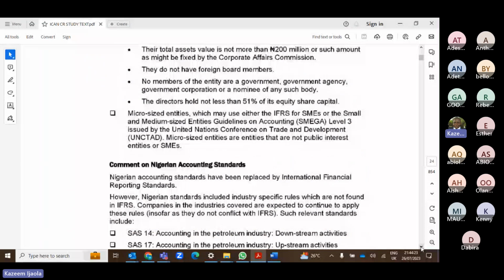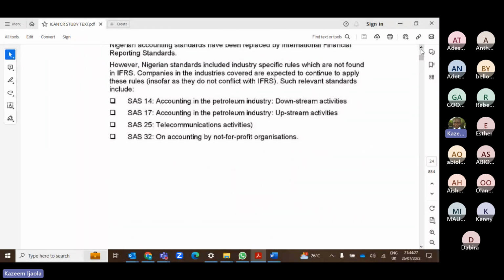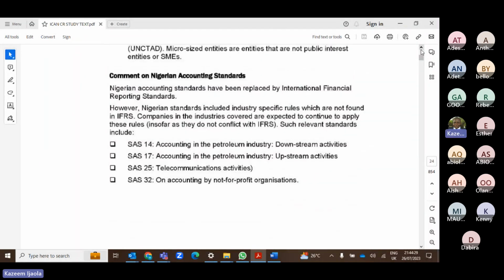Despite the fact that we have IFRS in Nigeria, you need to know that there are still some local standards that are very relevant in Nigeria. We are still following some local standards simply because we do not have the corresponding IFRS for them. So those local standards are still very relevant.